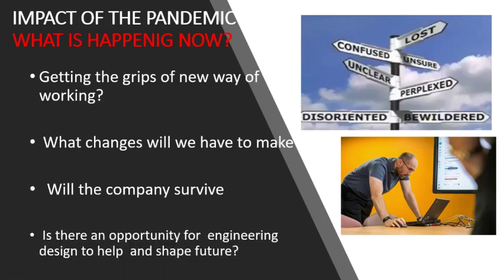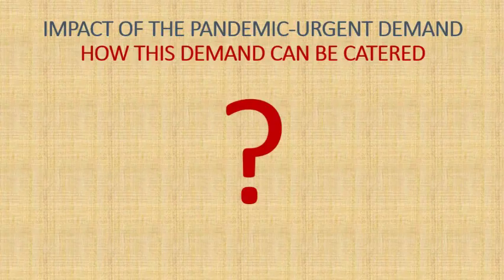And there is an opportunity for engineers to design and help to shape the future. So how are you going to shape the future by using technology, to meet all these kinds of demands, as well as to change our way of working style? So, impact of this pandemic: urgent demand. There is a huge demand for some goods, as I said before, especially from the PPE point of view and the respiratory point of view. So how can this kind of demand be catered to?